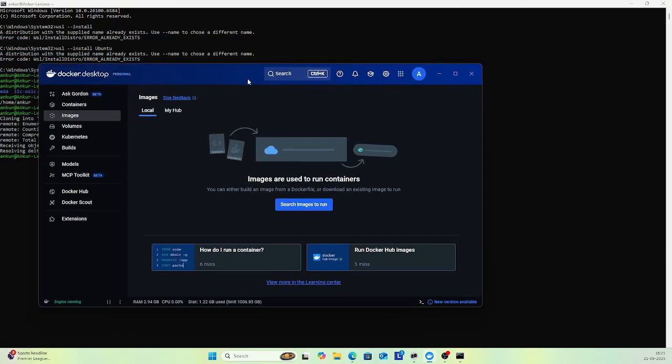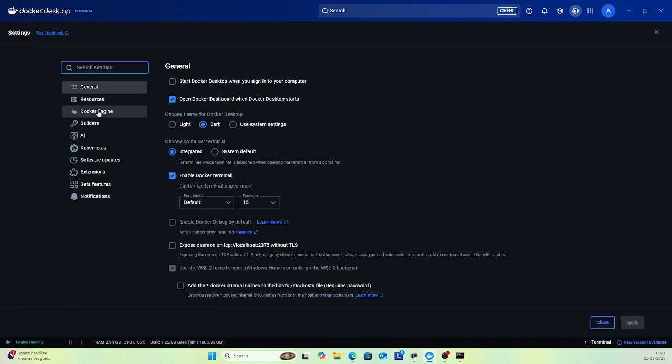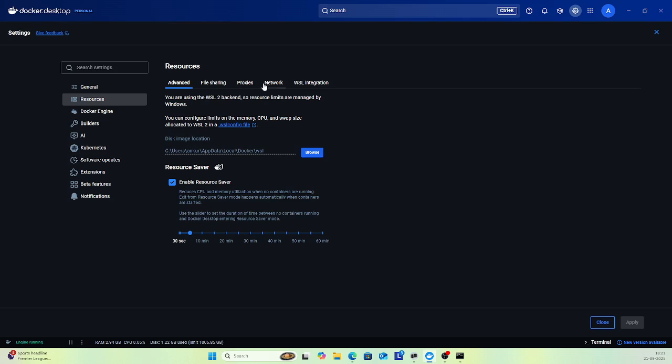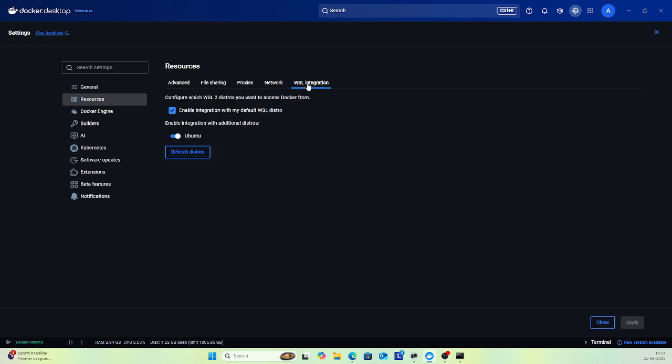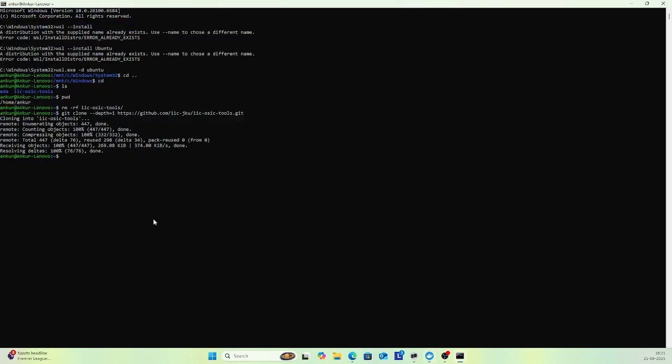Now open your Docker Desktop. Go to the settings. Go to Docker Engine. Oh, sorry, in Resources, go to WSL integration. Check that both are clicked. In my case, Ubuntu is open, and enable integration with my default WSL distro is also enabled. Click apply. This will always open when you run WSL.